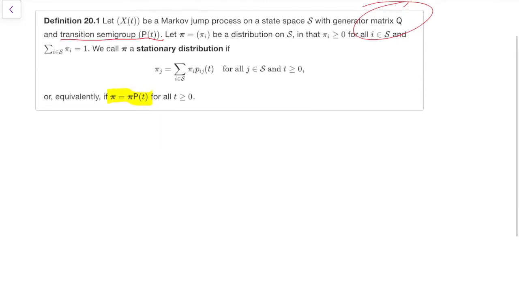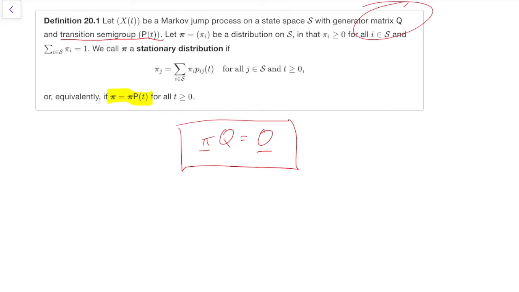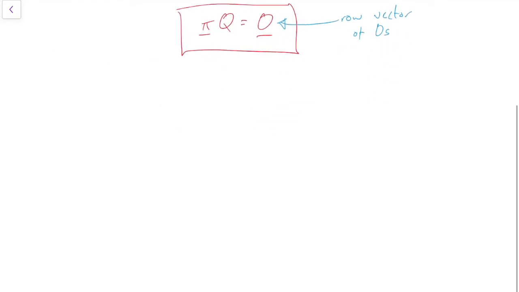Because it turns out that what we can do is just solve pi Q equals 0. We can just solve that instead, where remember that distributions are row vectors, so by 0 I mean the row vector of zeros. So things are much nicer and we can just solve pi Q equals 0. We ought to prove that fact if we're going to use it.